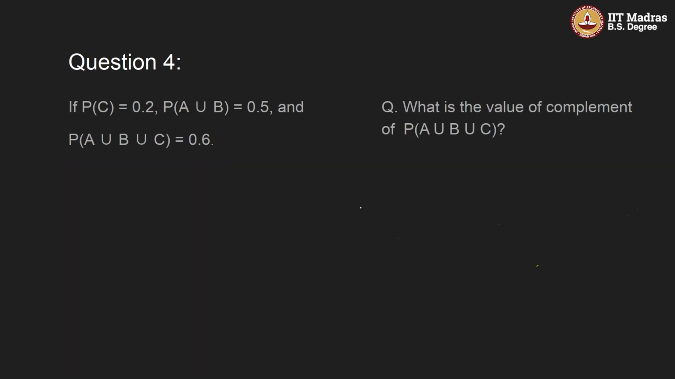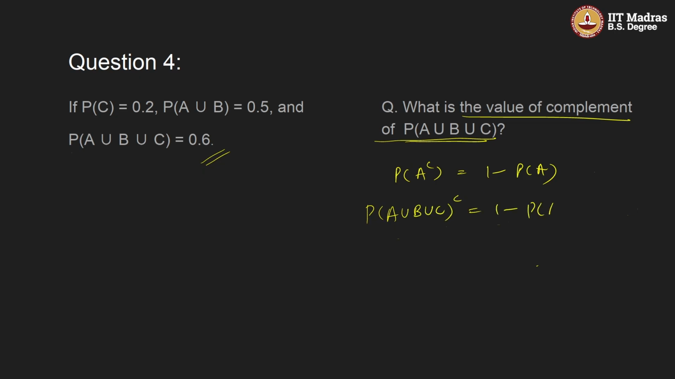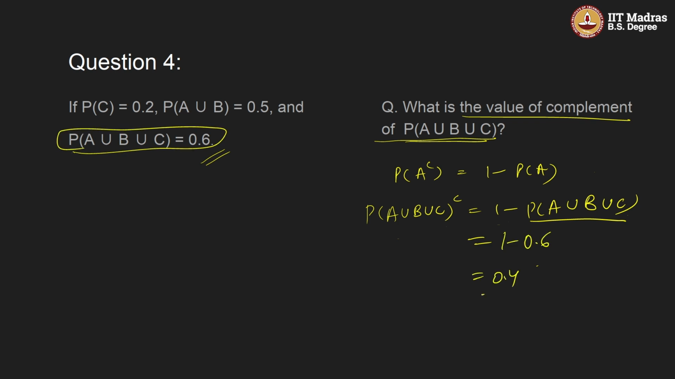Now question 4. We have the same situation, but we have a different question. We have to find out the value of the complement of the probability of this. What is complement? If we have to find the complement of A, it will be equal to 1 minus probability of A. We have to find the complement of probability of A union B union C, which equals 1 minus probability of A union B union C. And what is the value of this? It is given here. So it will be 1 minus 0.6, which will be equal to 0.5.